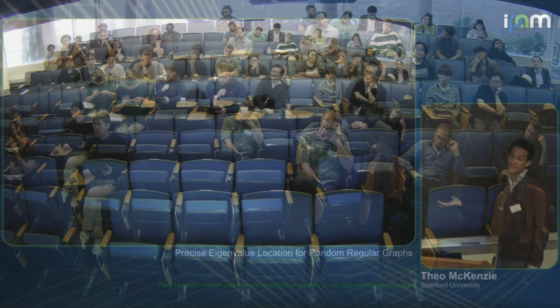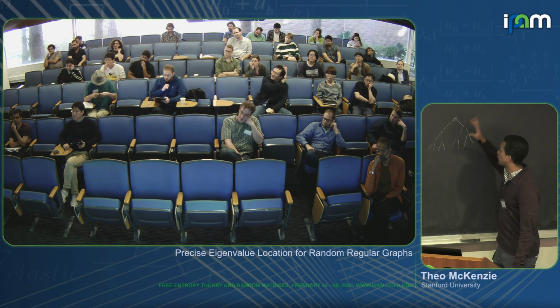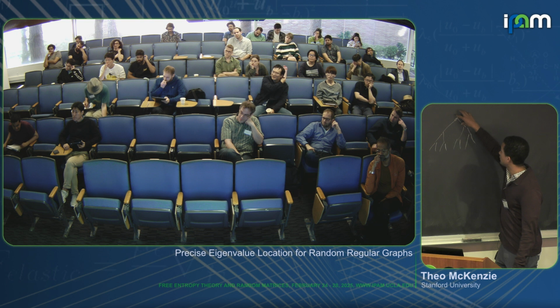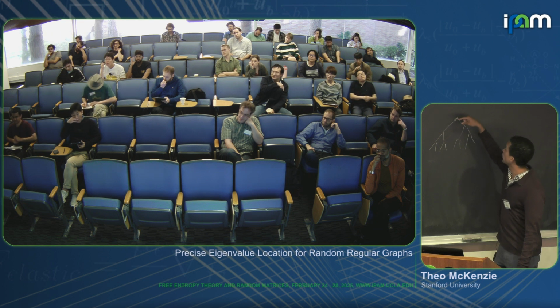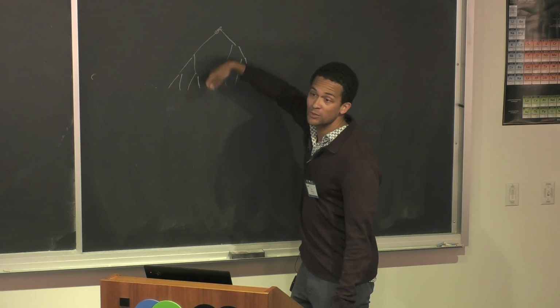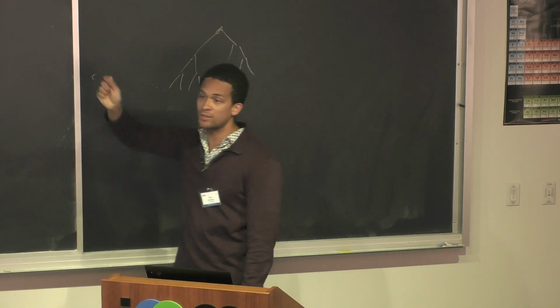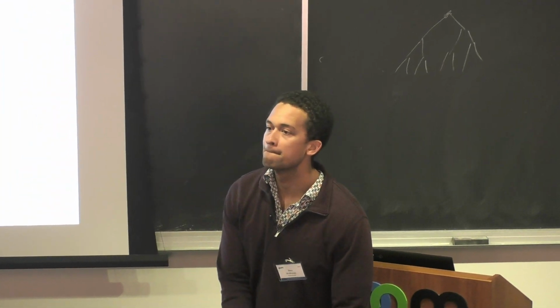For example, another way to see it is that it's defined by the moments once again, and what you can see is that every time I go down, I have two choices, and every time I go up, I have one choice. So the number of walks that start and end at the root is going to be a Catalan number multiplied by some other factor. Yeah. Good.